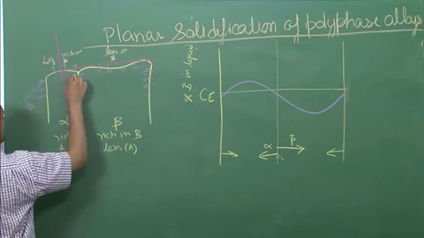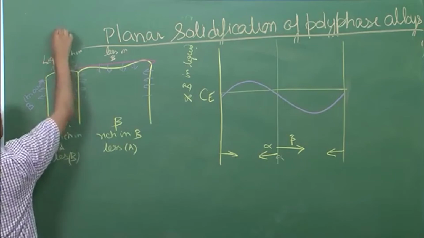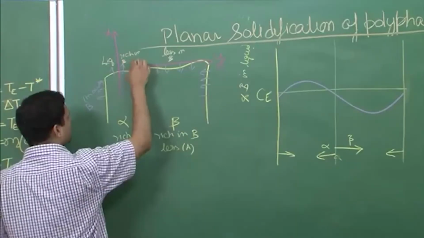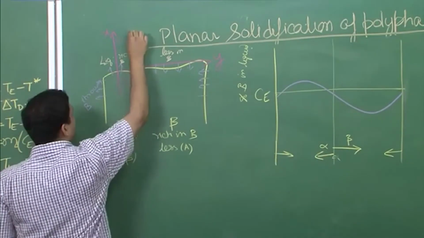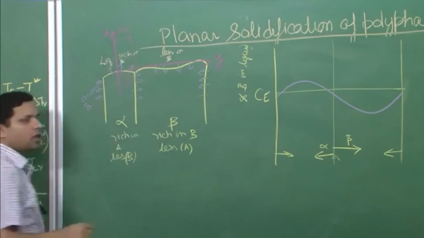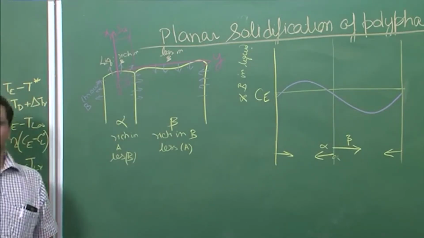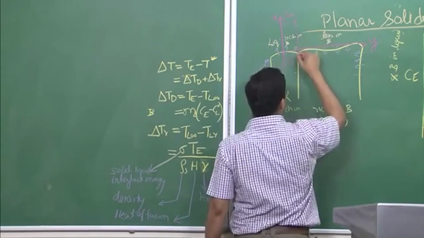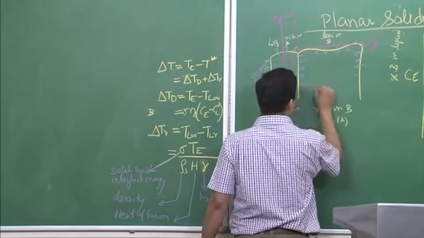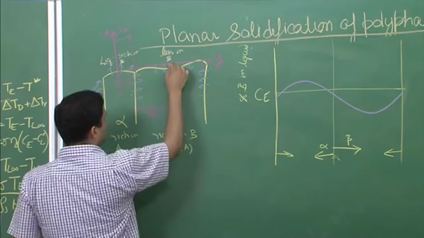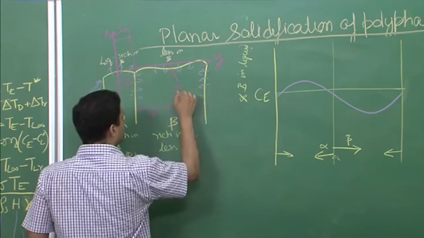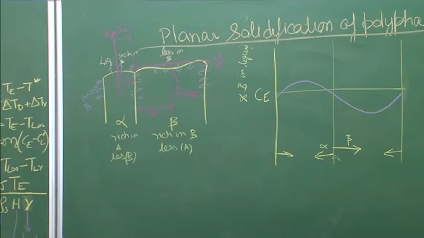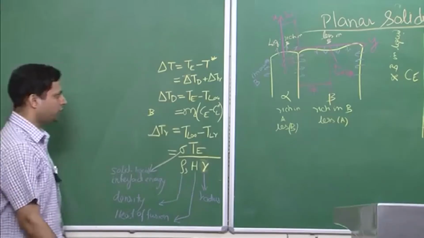So this is x equal to 0, y equal to 0, and this is our x direction, this is the y direction, and we'll say this is the distance S alpha. So this is half S alpha, y equal to S alpha is the width, half the width of the alpha lamella. Similarly, S beta would represent half the width of beta lamella. So in terms of x, this point will become S alpha plus S beta. So we also have a coordinate system defined over here.